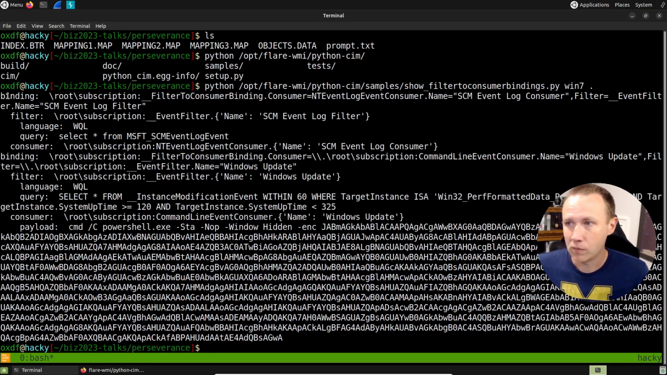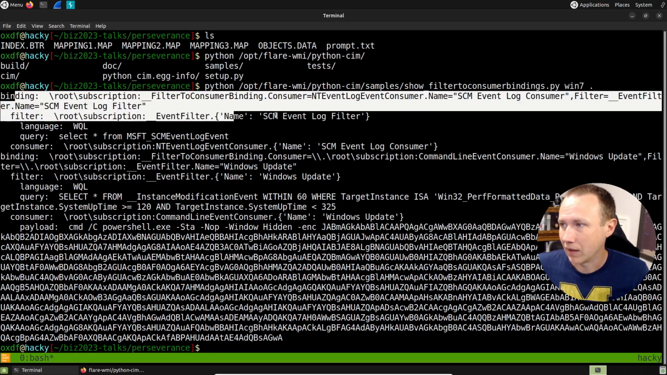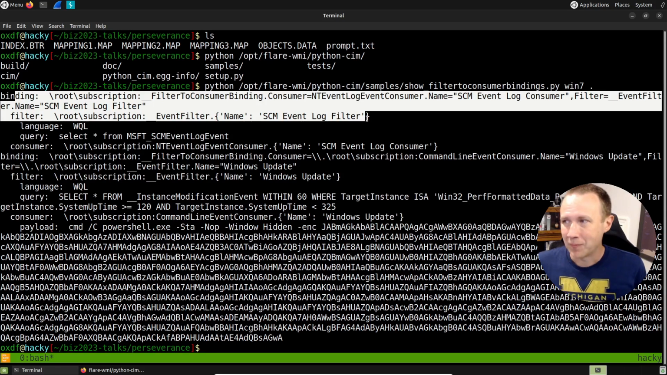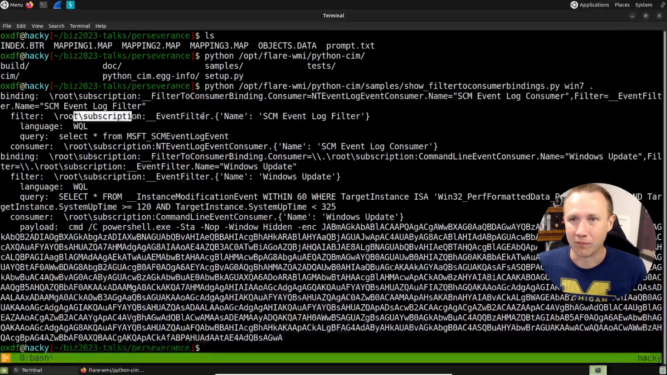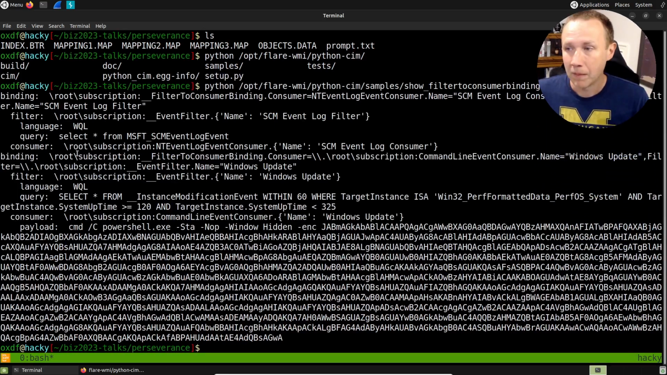And we actually get two bindings back here. You can see one here and one here. It's not the prettiest output, but okay. This first one is an SCM event log filter. This is legit Windows, it's on all systems. I actually remember working in a large SOC and trying to implement rules to detect filter to consumer bindings, WMI filters across our enterprise, and being overwhelmed with the number of these type of events that I ran into. Oh, these are legit, this is real. But this other one is not.